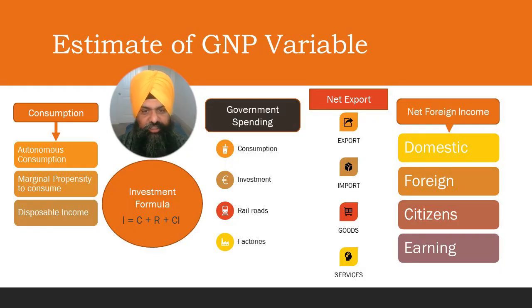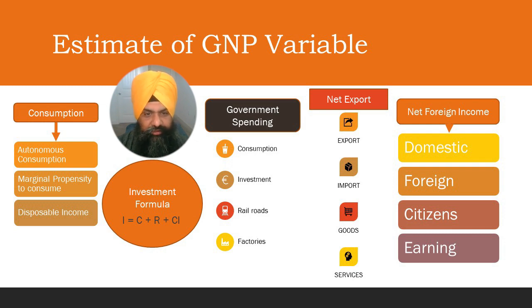Consumption in the gross national product can be calculated by multiplying the marginal propensity to consume by disposable income. It has three primary factors to estimate. Consumption can be estimated by autonomous consumption, also called essential spending, that will occur even without income, such as food, housing, and clothes.